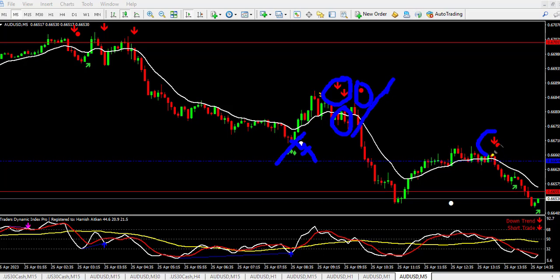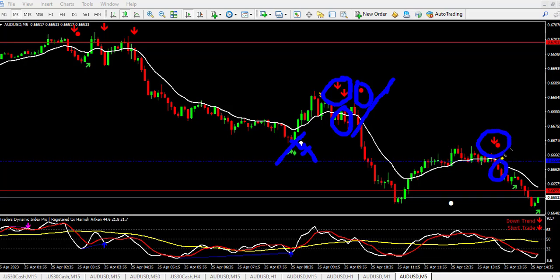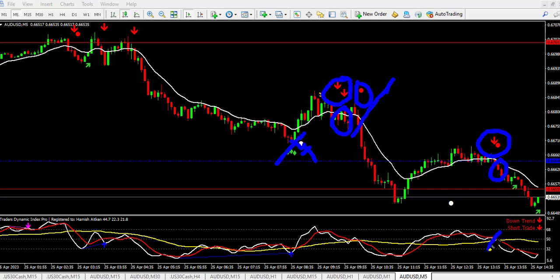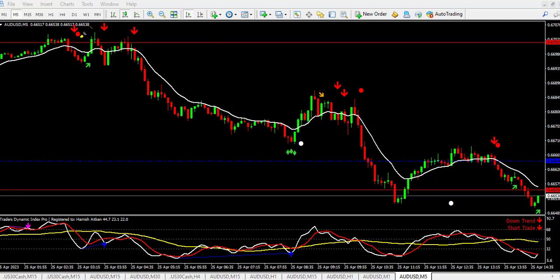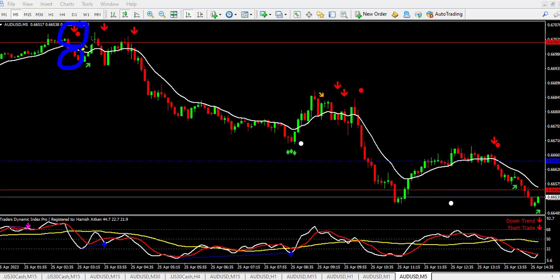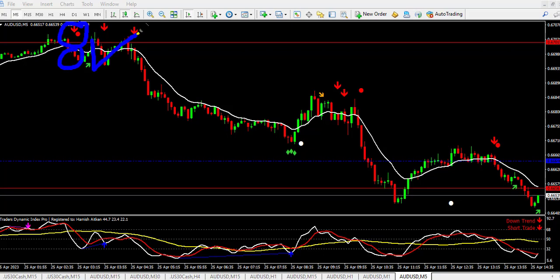Here also we have the two indicators in agreement, close below the 13 moving average, and here we have the two line, red and white, below the yellow line. This is a good setup for a quick scalp. Here is another confirmation. Here also another confirmation. At this point we have the two indicators, the arrow, and it did close below the 30 moving average. So this is a good setup, and it did deliver also.